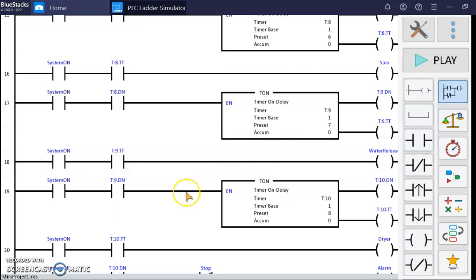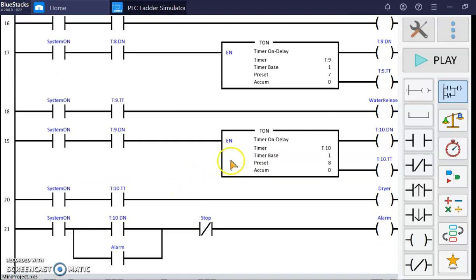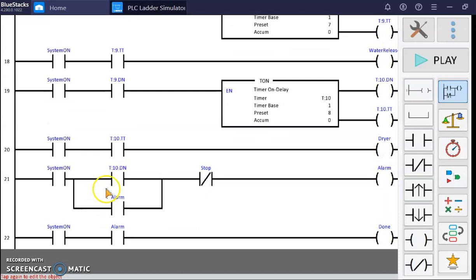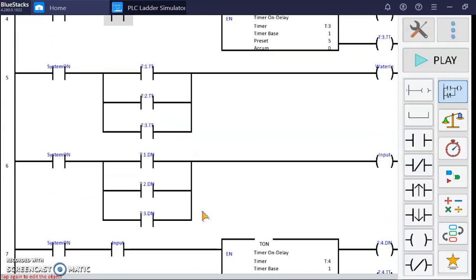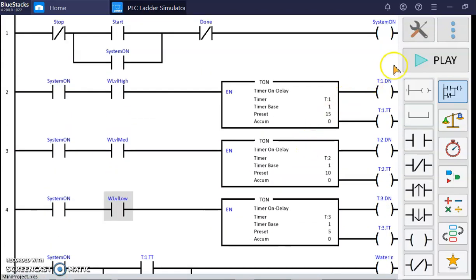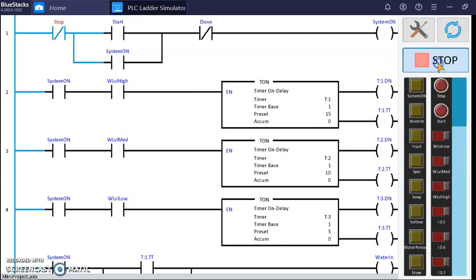After that the dryer will turn on for around 8 seconds, and after the dryer is done, the system for the alarm will activate. After the alarm is activated, it is automatically done, and the whole system will close. So let's see the simulation of the program. First, let's replay the button.